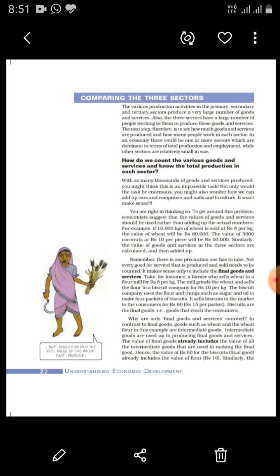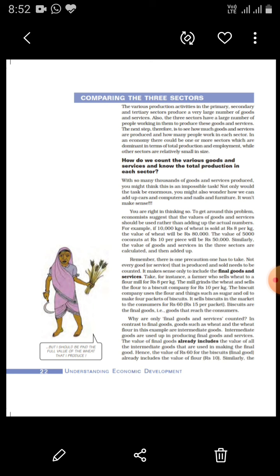Now, the biscuit company uses the flour and things such as sugar, oil, and so many other things to make 4 packets of biscuits from 1 kg of wheat flour. Now, it sells biscuits in the market to the consumer for rupees 60 per packet.